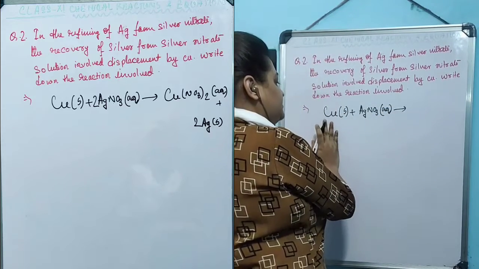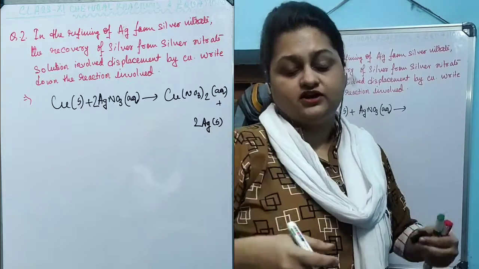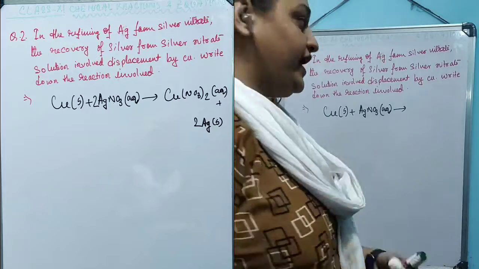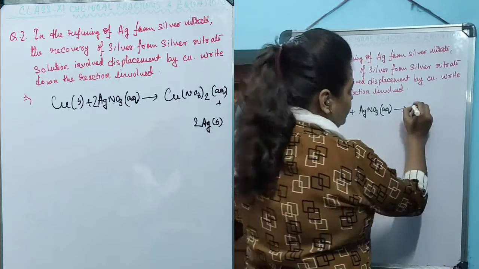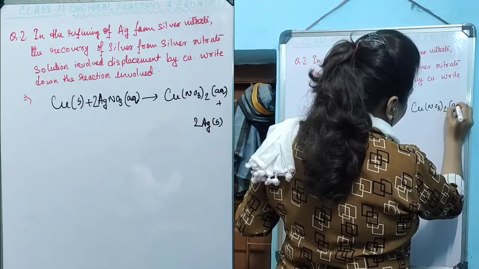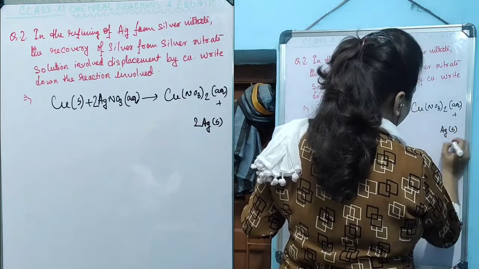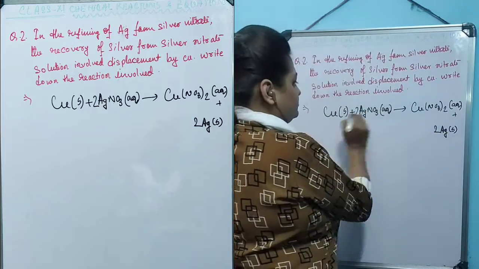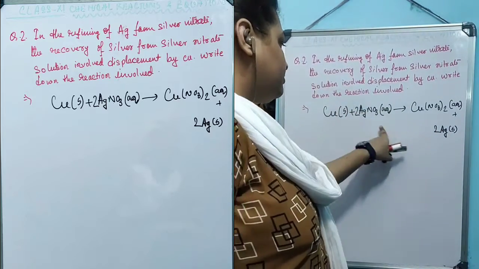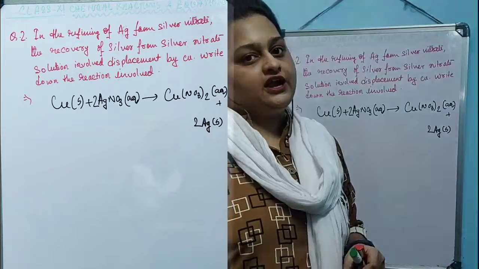A displacement reaction will happen as copper is much more reactive than silver. It is placed above silver in the activity series. As a result, copper nitrate in aqueous solution will be formed along with silver precipitate. That's how the refining of silver from silver nitrate with the help of a displacement reaction by copper is done.